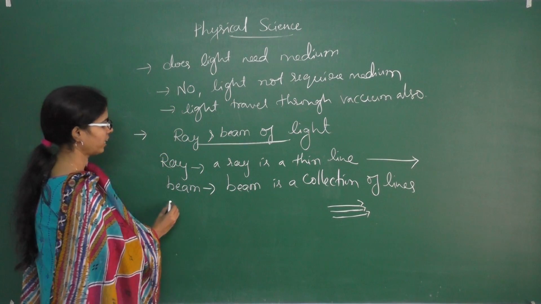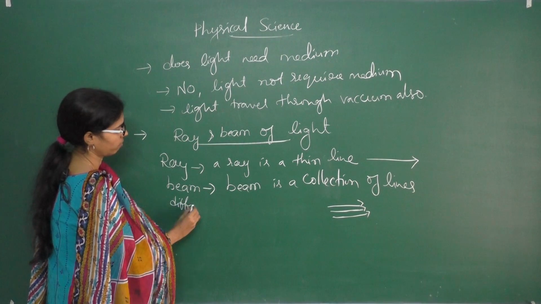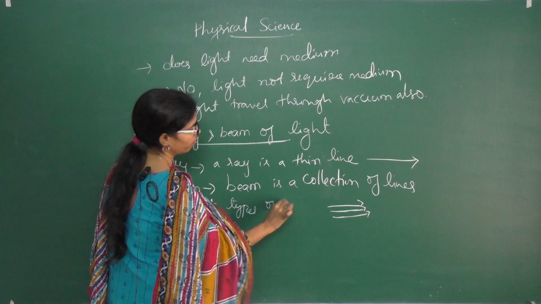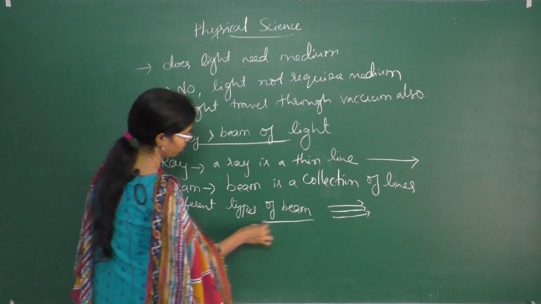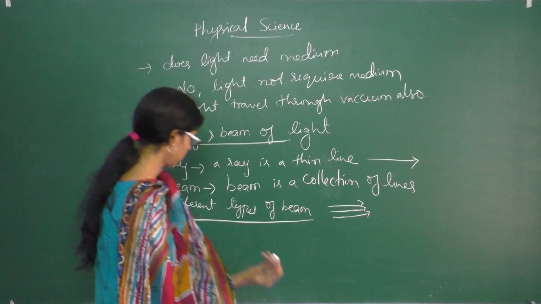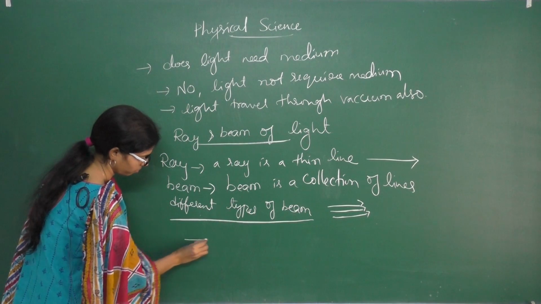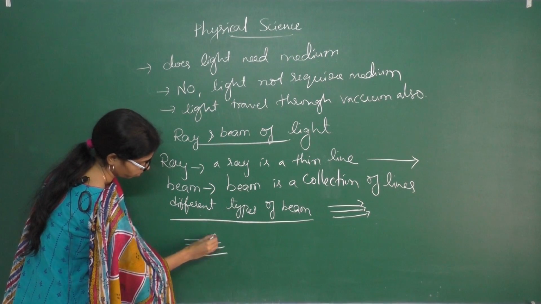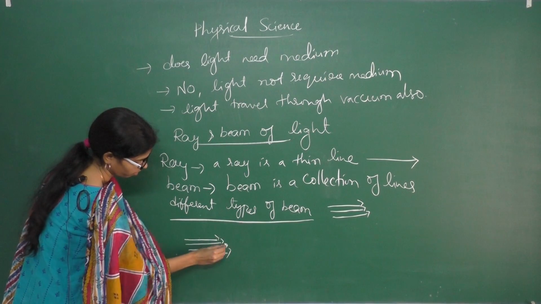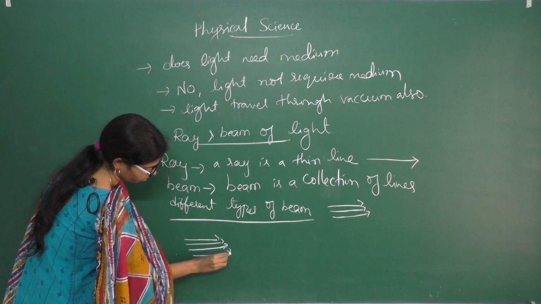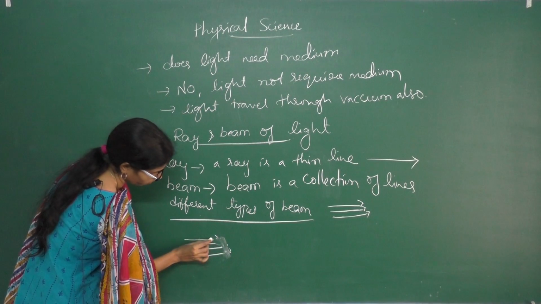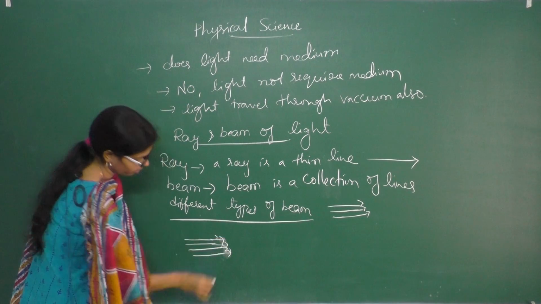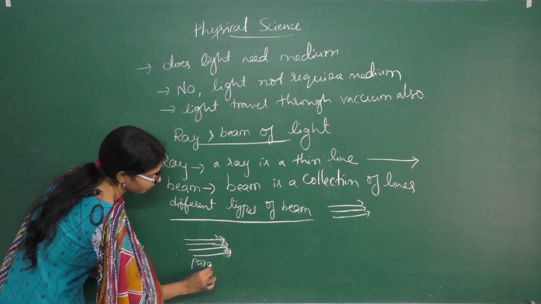Next, we will see different types of beams. This is a parallel beam of light.